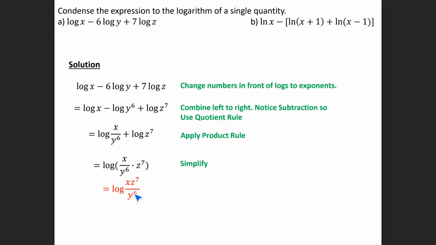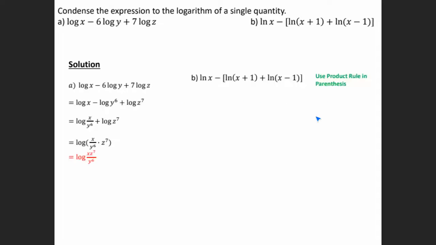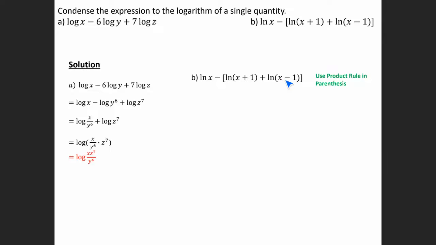Okay, so here I started from left to right to combine my logs. Now let's look at letter B. Now if you notice for letter B, you actually have parentheses. So you want to make sure you do the parentheses first and then apply the other log. So we'll work with the parentheses first. So we have natural log of x plus 1 plus natural log of x minus 1.